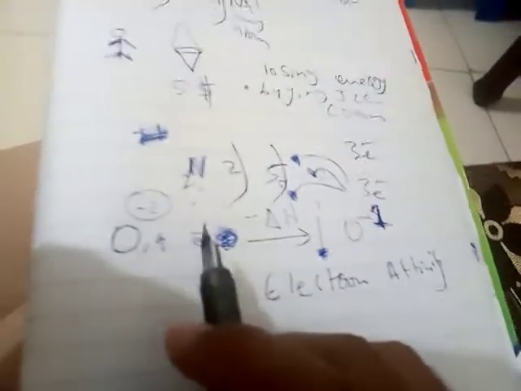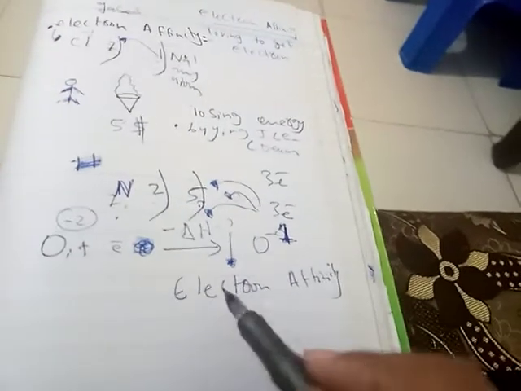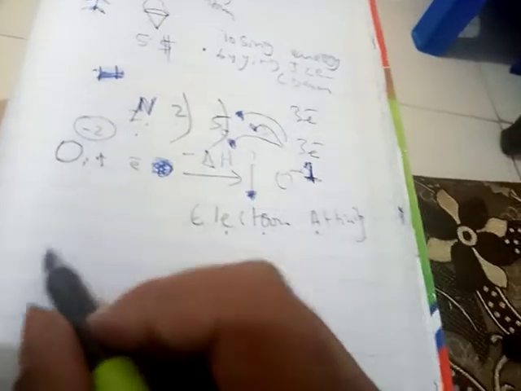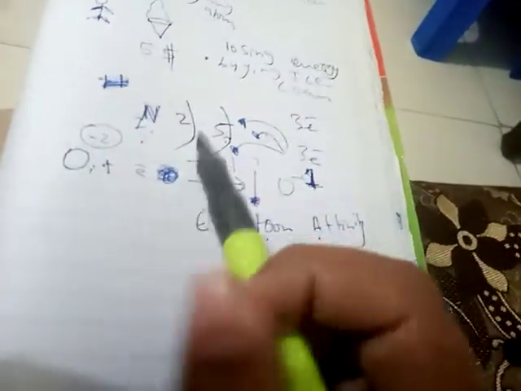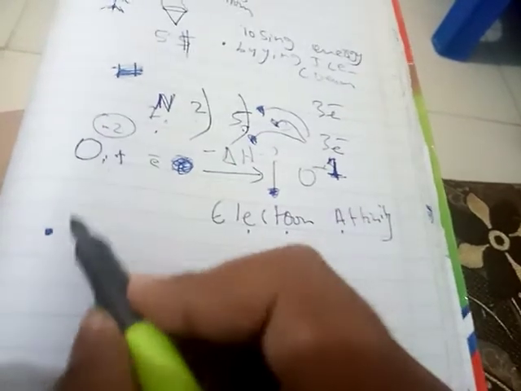Not only a non-metal atom, anyone can gain an electron, and if energy is released from there, it is called the electron affinity.